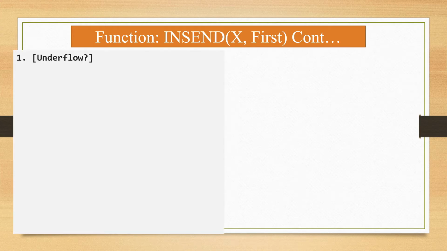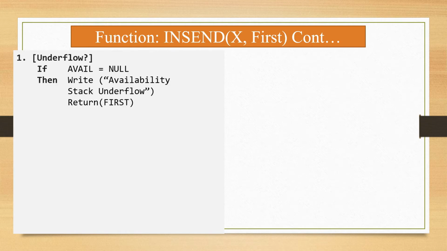First step is underflow. If avail is equal to null, then write availability stack underflow, because as we have seen in our previous algorithm, if avail is equal to null, that means the availability stack has no space to allocate for a new node, so it returns first. Second step is obtain address of next free node.